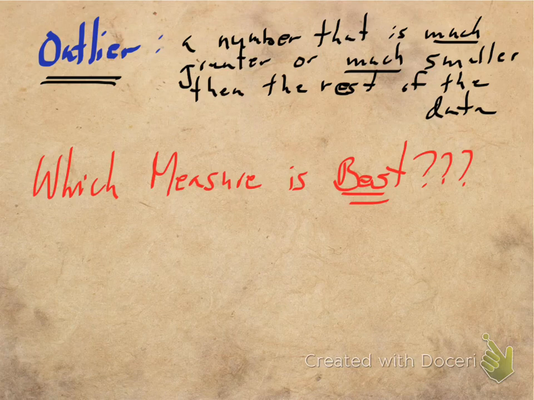On the other hand, there are very good times that we want to talk about averages. Usually your grades are averages, where you take all of the test scores you got, we want them all to count equally, so we add them up and we divide by how many there were. Most of your grades tend to be means. They tend to be averages. So there are different situations where sometimes the mean is the best measure of central tendency. There are other examples where the median, especially if there's an outlier, is the best measure, and then there are some rare cases where the mode is going to be the best measure of central tendency. And again, we'll talk about that more in class tomorrow.